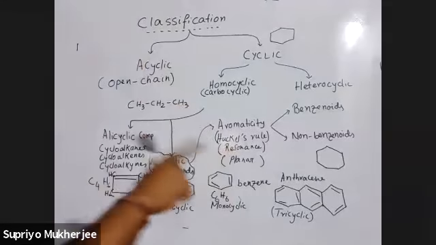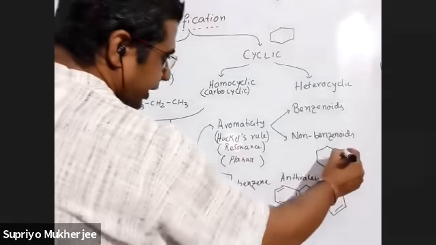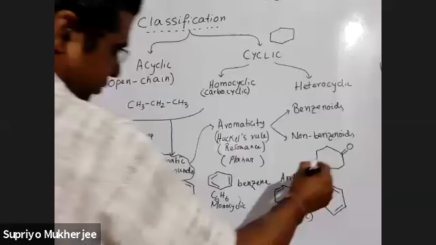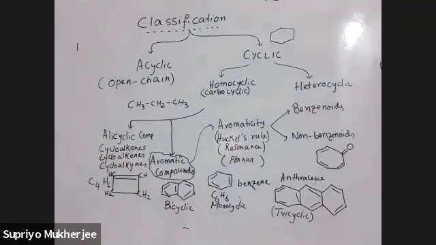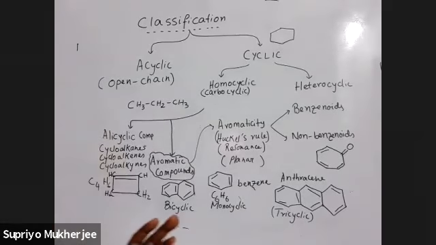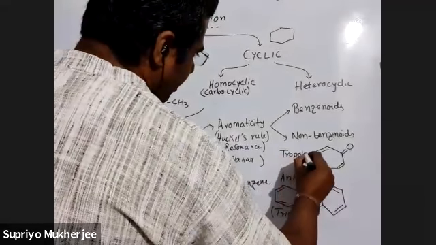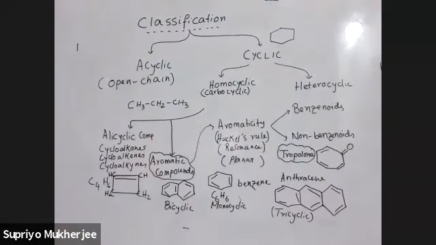Okay, so you can see this is a 7-membered carbon ring. You can by yourself put the carbons in the vertices and check how many hydrogens will be required. This compound name is tropolone. This is an example of a non-benzenoid compound.